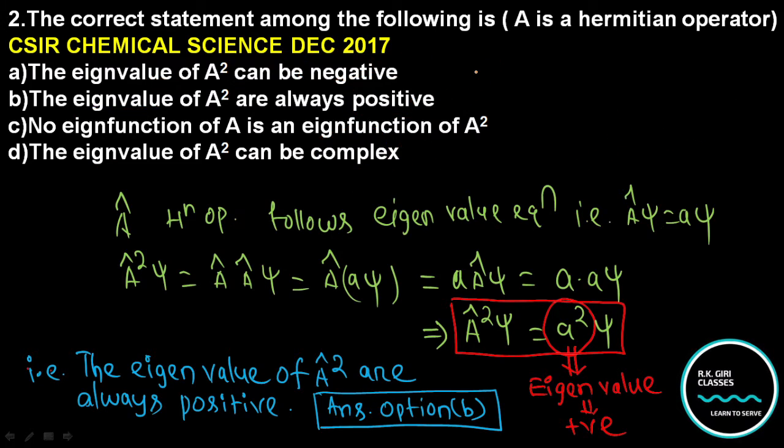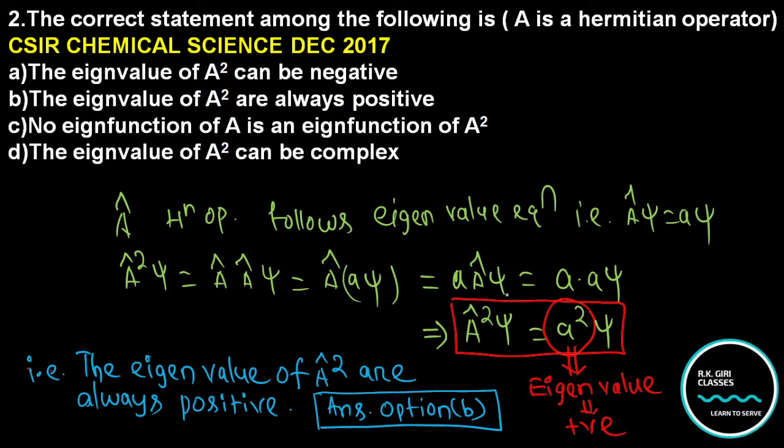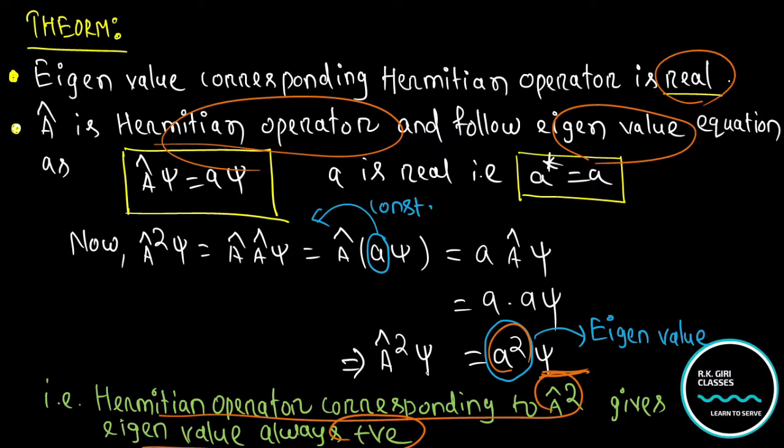So whenever you have options like this, just focus on whatever theorem you already read, follow that concept and apply it to the given question. So here it is, A square psi: a Hermitian operator corresponding to A square always gives a positive eigenvalue. From this also we can use our common sense, and we can use it as a theorem also. This is the theorem, and you can use it.